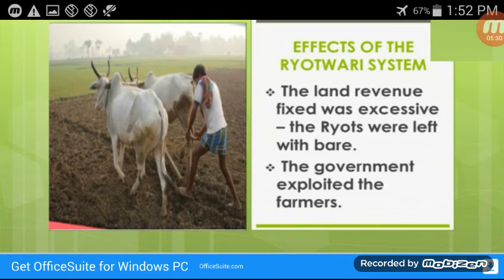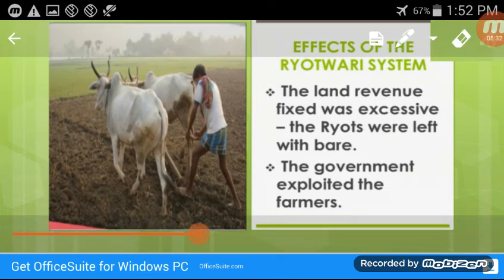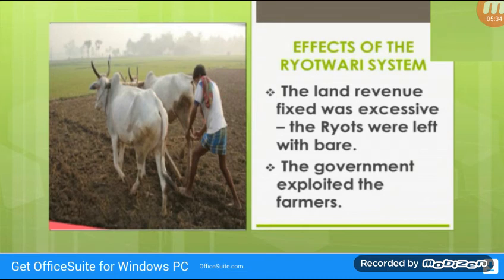Next one is the effect of the Raiyatwari system. In most areas, the land revenue fixed was excessive. The ryots were hardly left with bare maintenance even in the best of seasons. Under this system, the government exploited the farmers instead of zamindars.